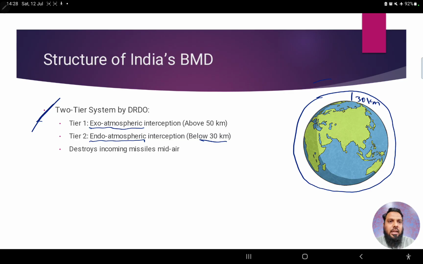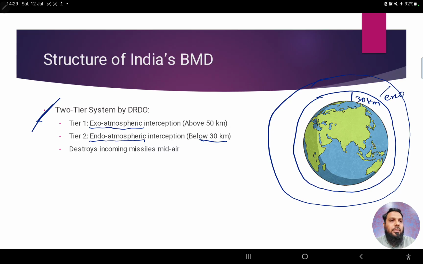Now we can take a higher radius for this, and this can be said as exo, and this as endo, where above 50 kilometers, basically 50 to 100 kilometers, approximately 50 to 100 kilometers altitude. Basically this is altitude.